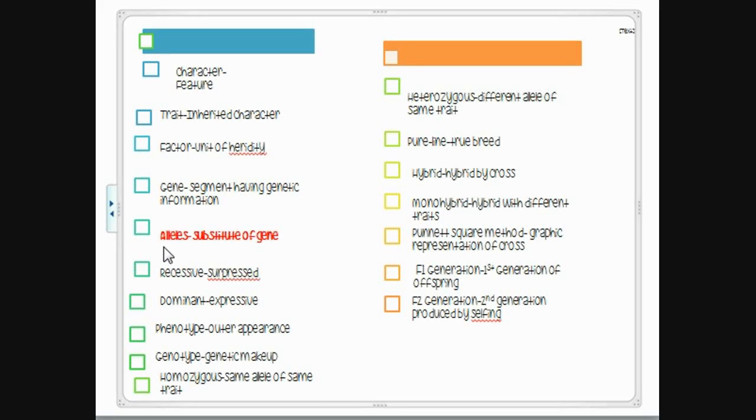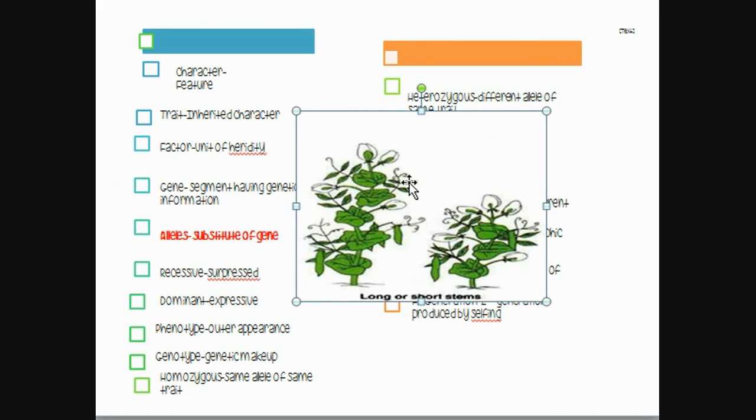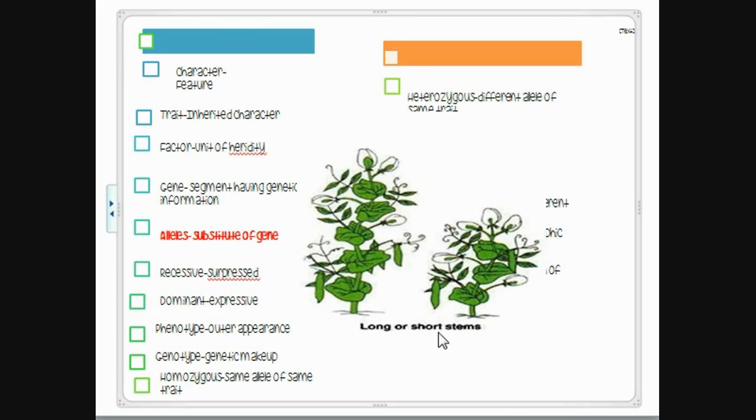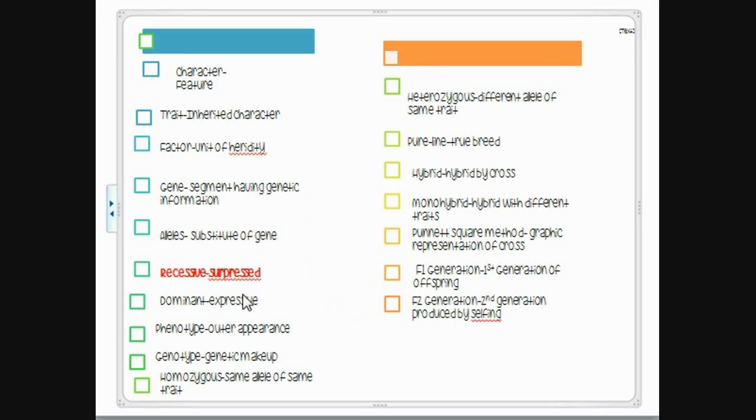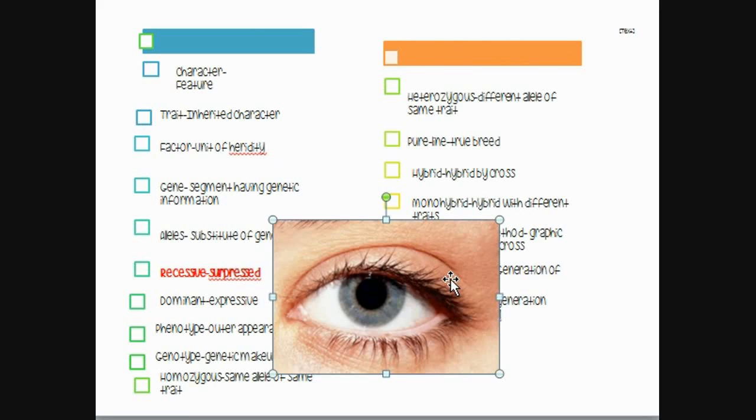Alleles are known as substitutes of gene. They are of varied types. An allele is something which we can say is a sub-form of gene, that is, the height can be long as well as short. It is known as recessive gene, or the gene which is suppressed. An example can be given as eye color.